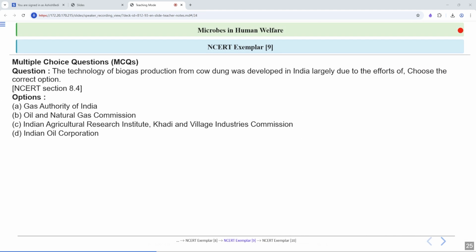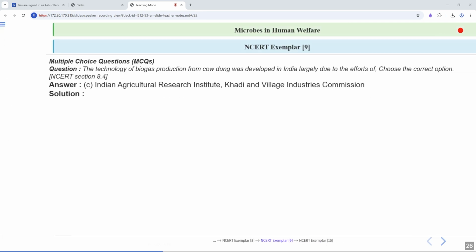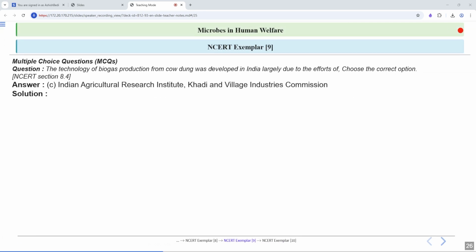Next question, the technology of biogas production from cow dung was developed in India largely due to the efforts of, you have to choose the correct option. Option A, Gas Authority of India. Option B, Oil and Natural Gas Commission. Option C, Indian Agriculture Research Institute and Khadi and Village Industries Commission. Option D, Indian Oil Corporation. What is the correct answer? Option number C is the correct answer here.